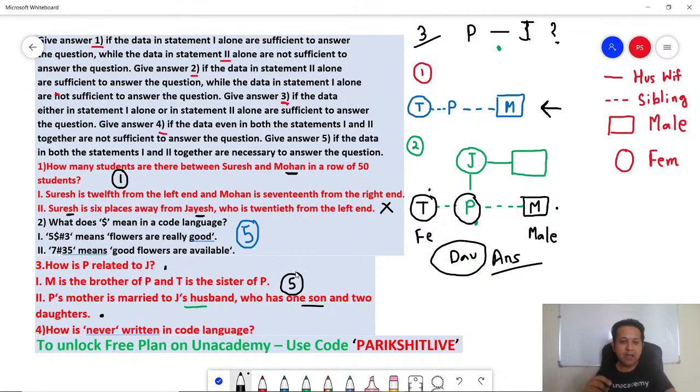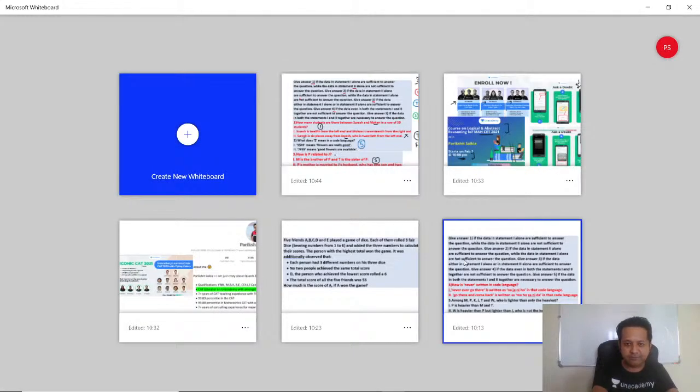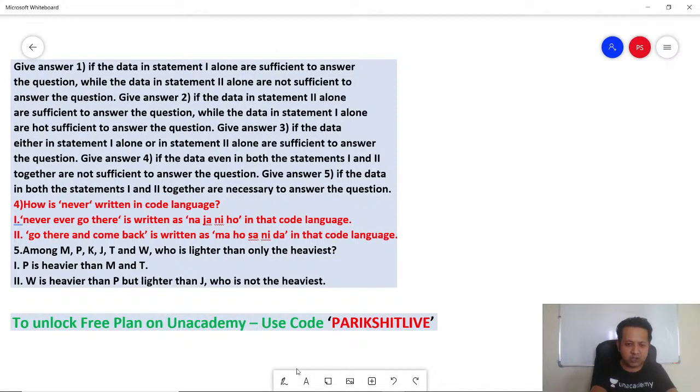Question 4. How is never written in the code language? So question 4 is continued in the next slide. How is never written in the code language? Let's have a look. Okay, let's continue this question. Question number 4. Never ever go there. Okay, let's write it down.